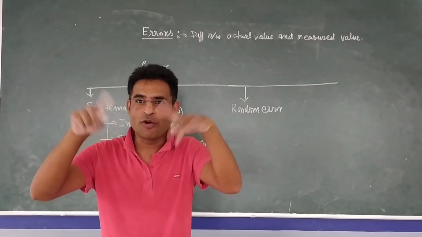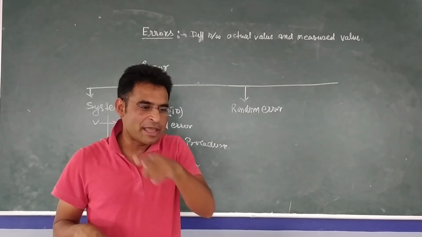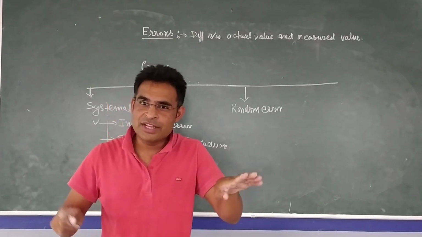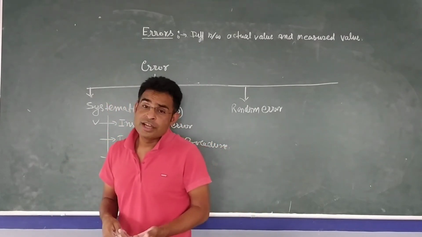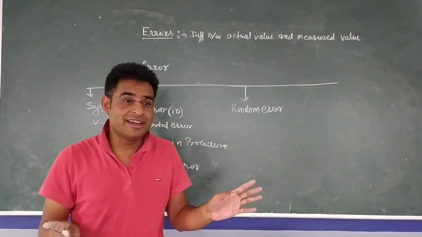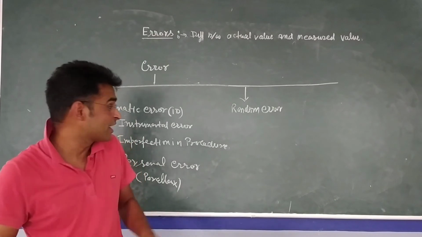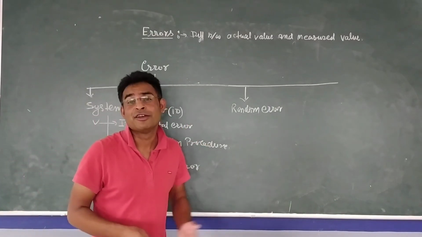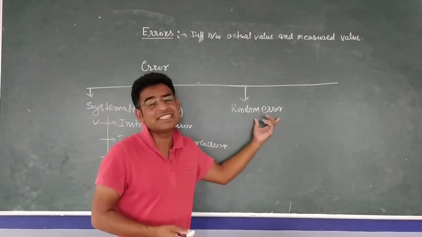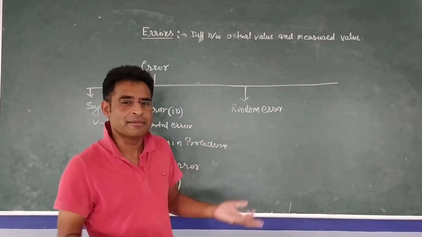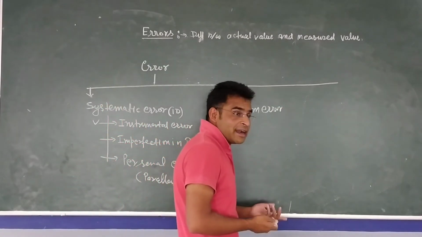Let's say you are measuring in open space, and the time period is 1 second. And suddenly when you start measuring, there is an air blow or something happens. In that case, time will be different. The exact value won't be there. We don't know the reason for that. Anything can happen. So that error is called random error.